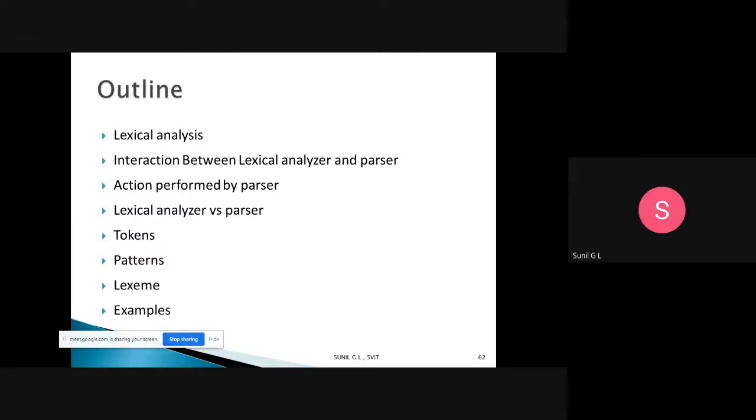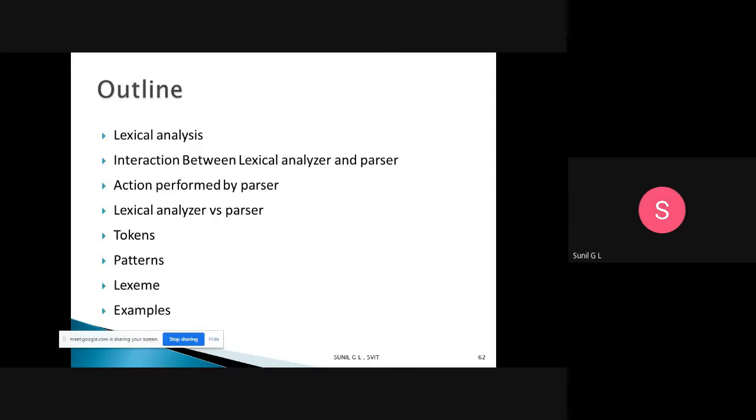Okay, lexical analysis, syntax analysis, semantic analysis, intermediate code generation. These are the phases we have. In that, the first one we are discussing is lexical analysis. So that concept we are discussing in today's class.